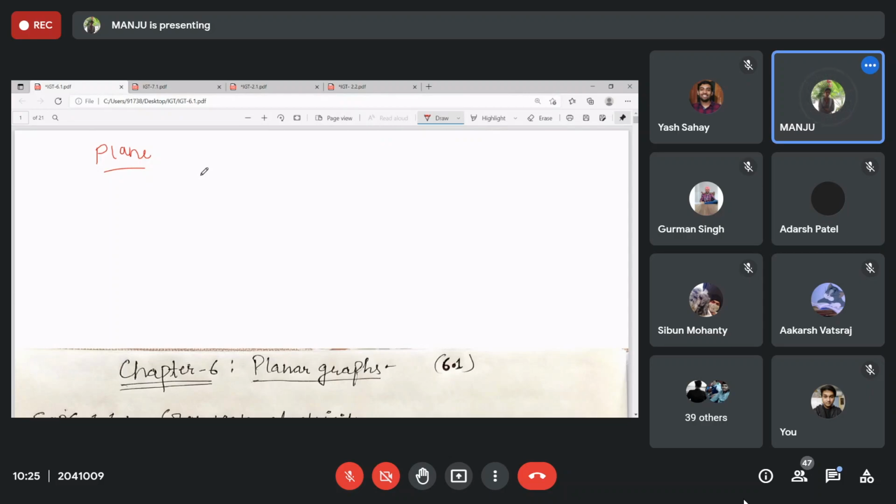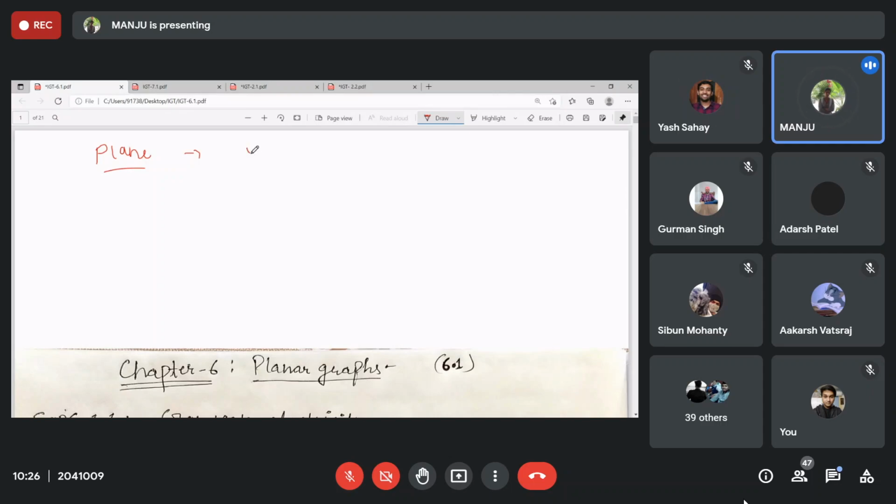Ma'am, any graph in which two edges do not intersect is known as a plane graph. Any graph without edge crossing, which is drawn such that no two edges conflict with each other, is your plane graph. So the way of drawing will determine whether it is plane or not, right? Yes, ma'am.